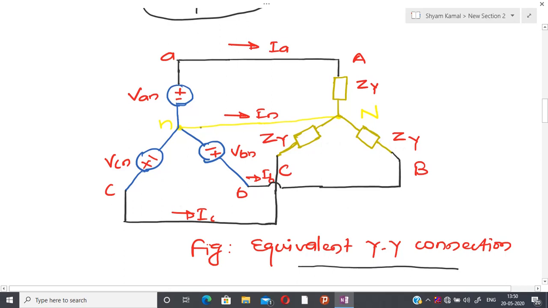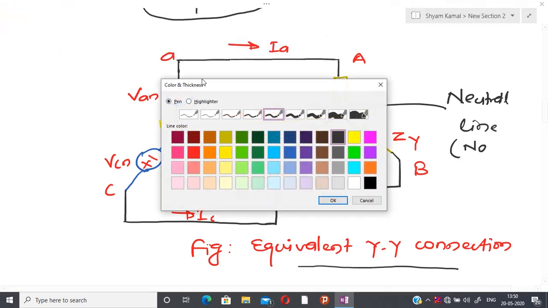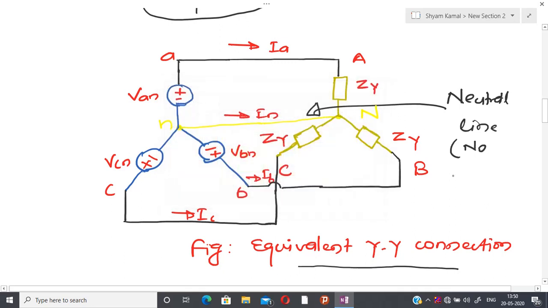I am assuming there is no impedance in this neutral line, which I have shown in this color. Under this assumption, I am redrawing the above circuit like this.